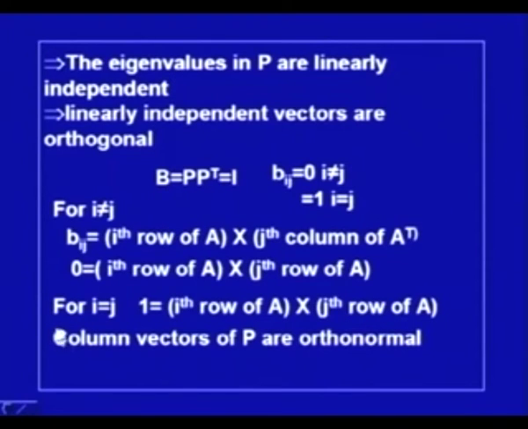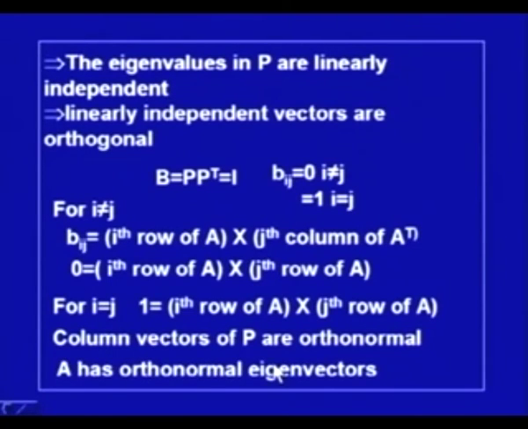So, for i equal to j, this product is equal to 1, and that means the column vectors of P are orthonormal, because their product is equal to 1 when i is equal to j, and 0 when they are different. This means that the column vectors of P are orthonormal. So, we can say that A has orthonormal eigenvectors.